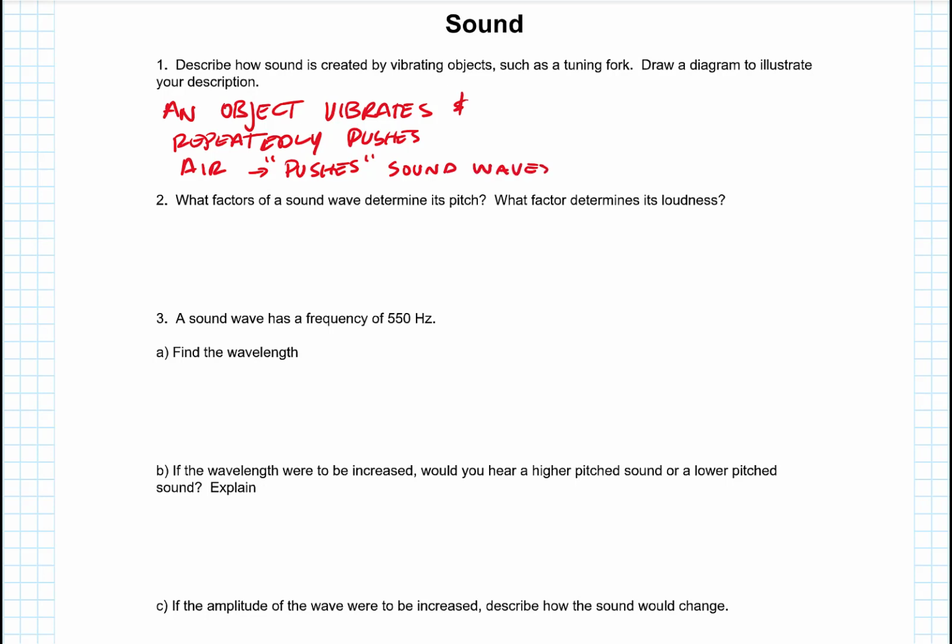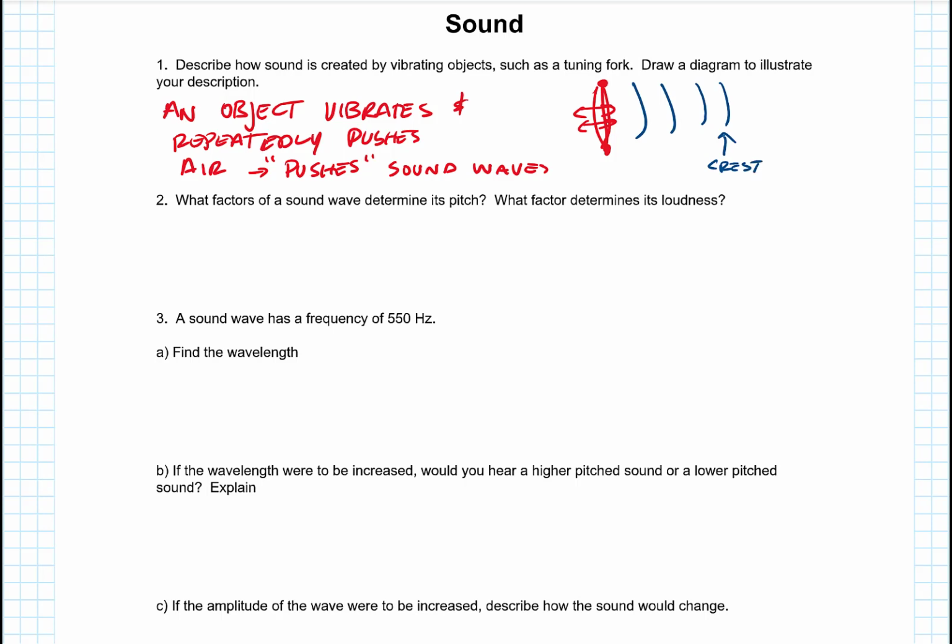So with the tuning fork or, say, your voice box, you have this membrane and you make it shake back and forth. Shaking back and forth, it's pushing out these pulses, and those are the little crests of the sound wave.